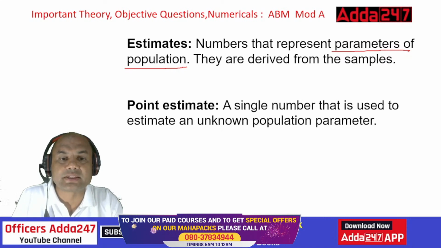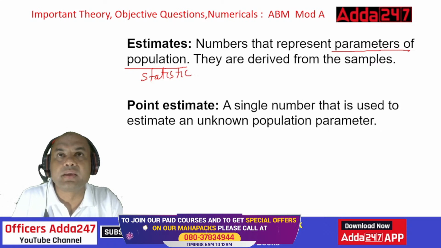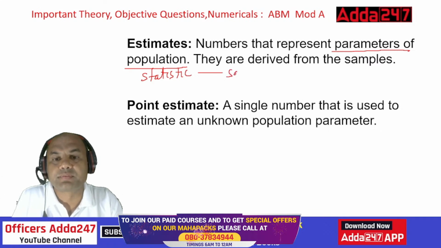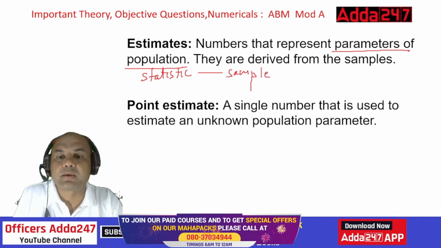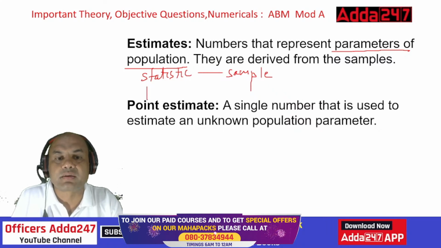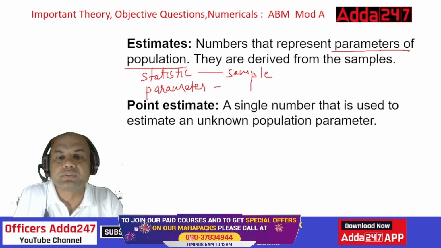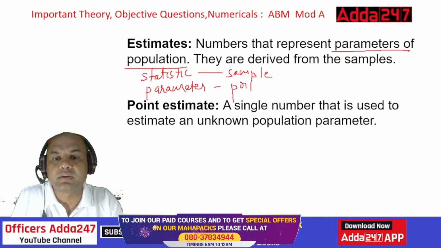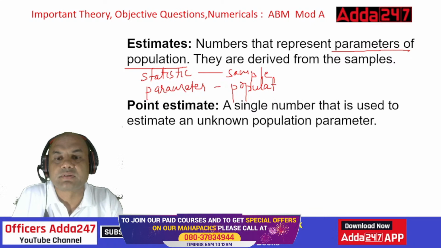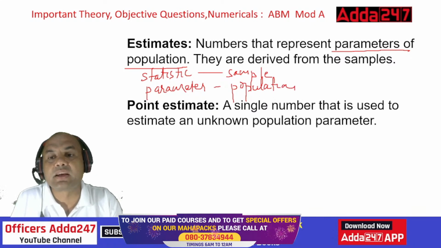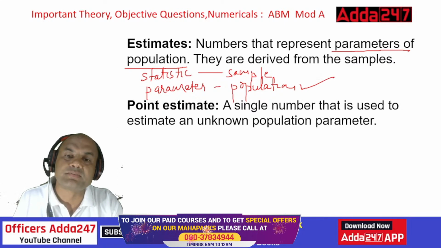Always remember, statistic is used for sample, and parameter is used for population. So what is my estimate? It represents the parameter of the population. It focuses strictly on population.